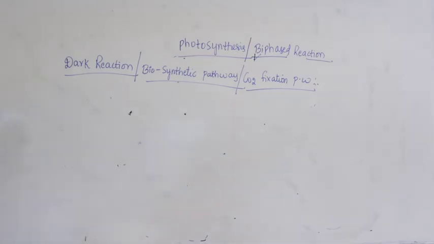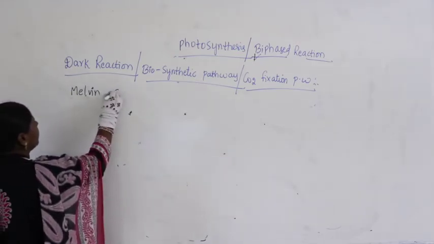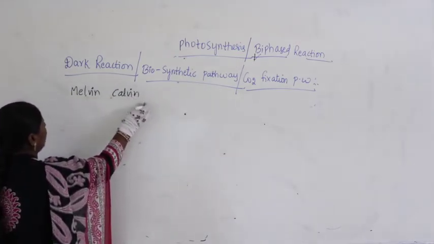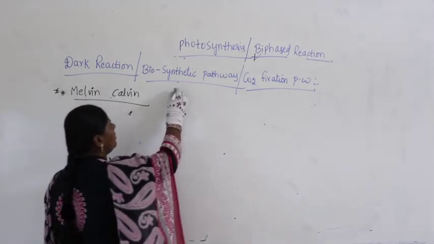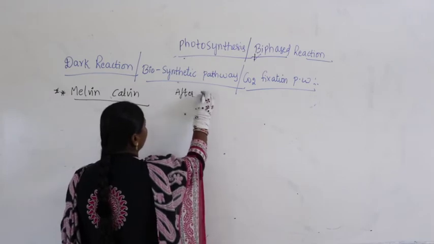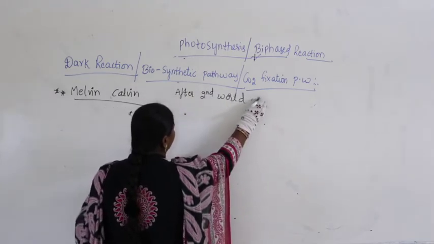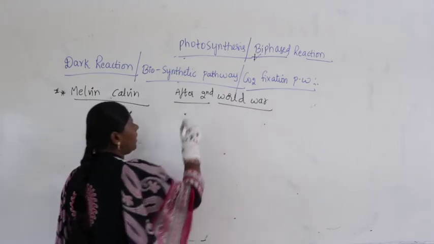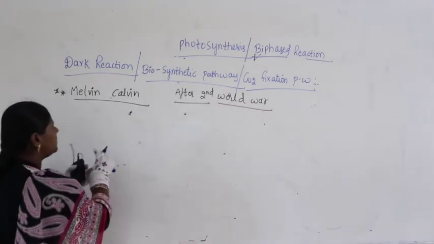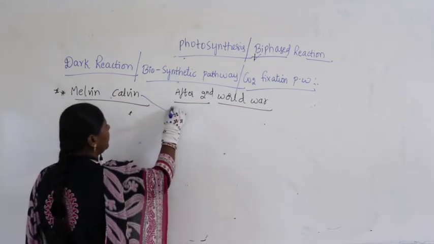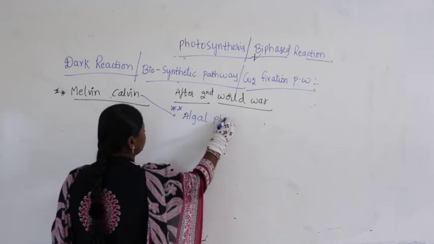There is a scientist, Melvin Calvin, after the Second World War. He studied algal photosynthesis.